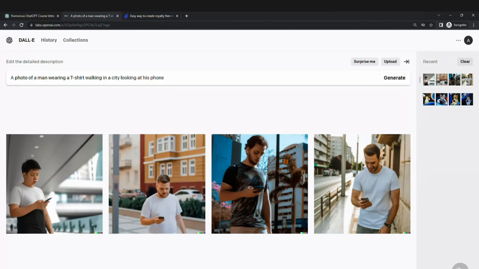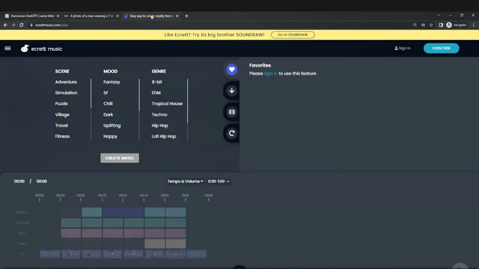There are also tools for audio and music. Here's just one example, Ecret Music. Let's say we need a specific soundtrack for a video we're creating or a game or something like that. So maybe we want to do travel is our scene. It should be a happy mood. And for genre, let's go with cinematic. And we'll say create music.